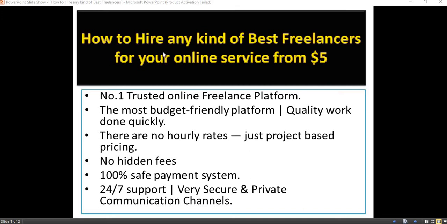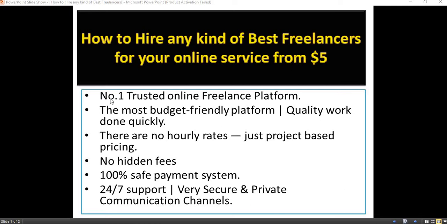We are going to see how to hire any kind of best freelancers for your online service from $5. So just for $5, you can hire any kind of best freelancers. It can be developers or writers, design makers, whoever it is, each and every type of freelancers available in this website. So you can hire any kind of freelancers.